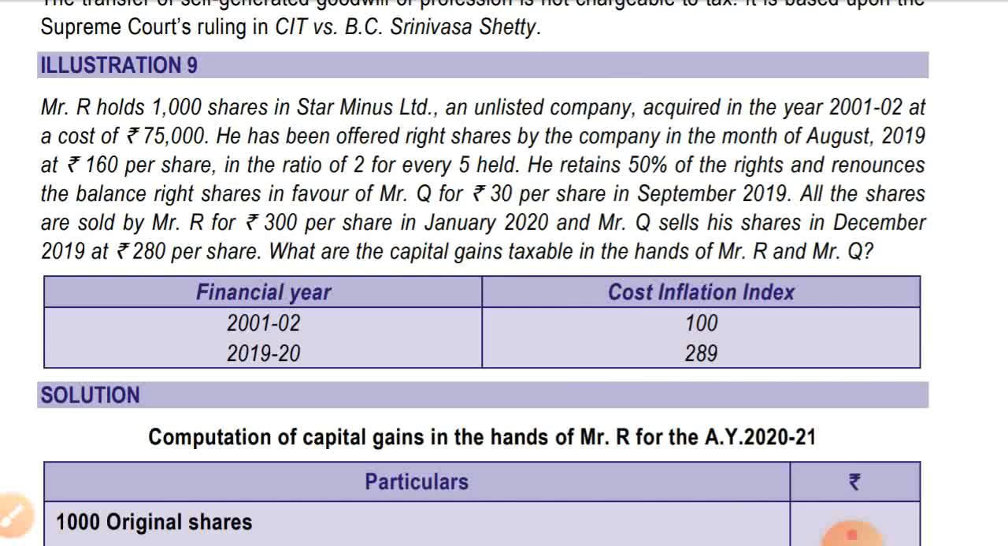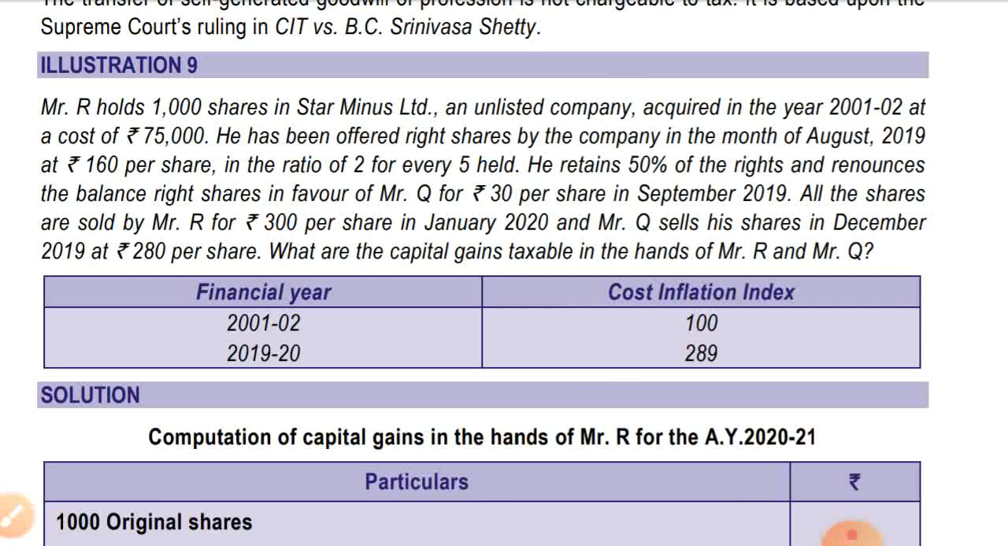He retained 50% of the right and renounced the balance right in favor of Mr. Q for rupees 30 per share in September 2019. All the shares are sold by Mr. R for rupees 300 per share in January 2020, and Mr. Q sells his shares in December 2019 at rupees 280 per share. What are the capital gains taxable in the hands of Mr. R and Q? Financial year and indexation is given, the cost inflation index of both the years.